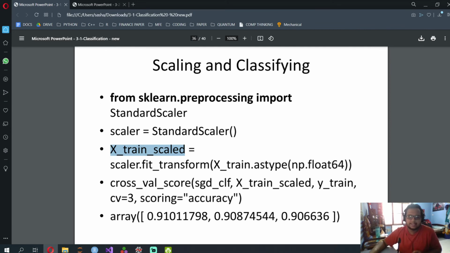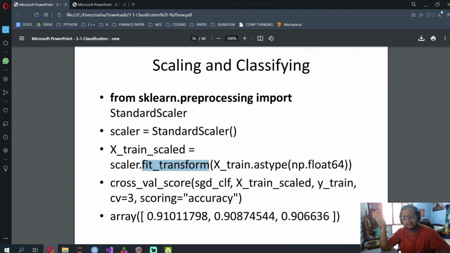That's what the standard scaler does. So from sklearn.preprocessing, import StandardScaler. It's best if you do it during your training itself. So it's really good that she's done it over here. You remember how we did the linear regressor function and saved it into a variable. Same thing over here. X_train_scaled is scaler.fit_transform.